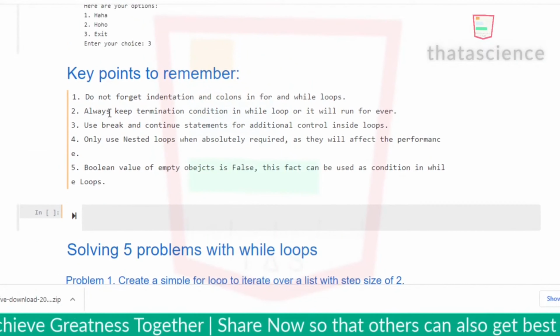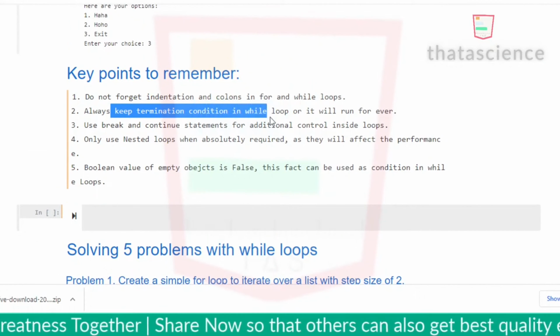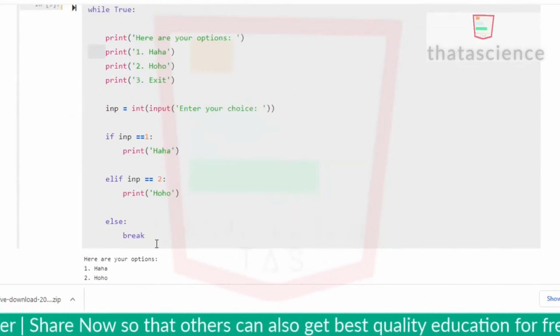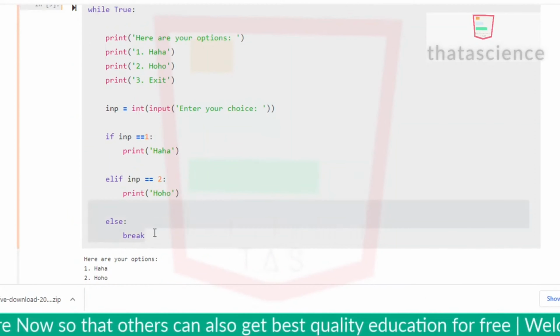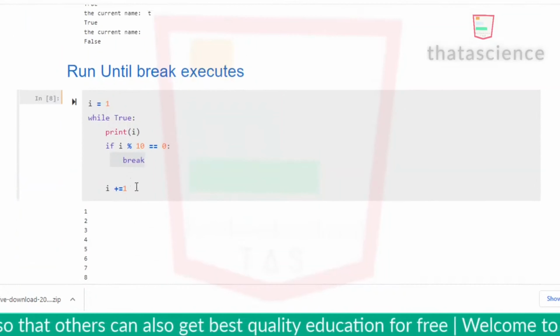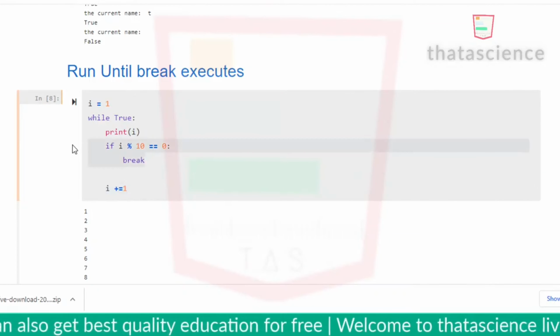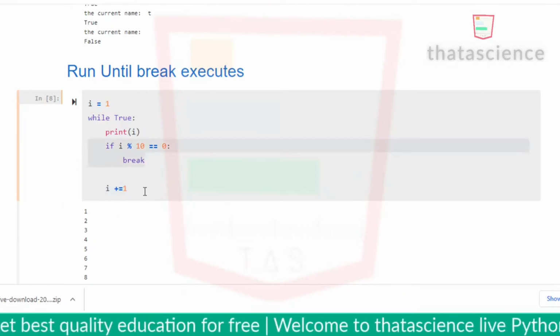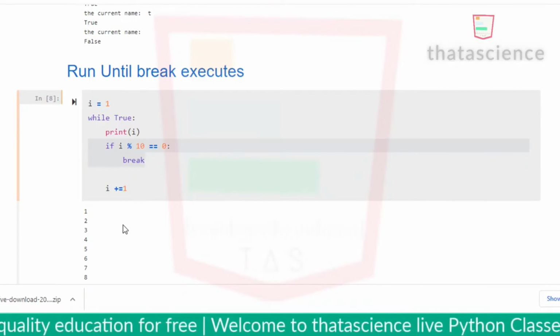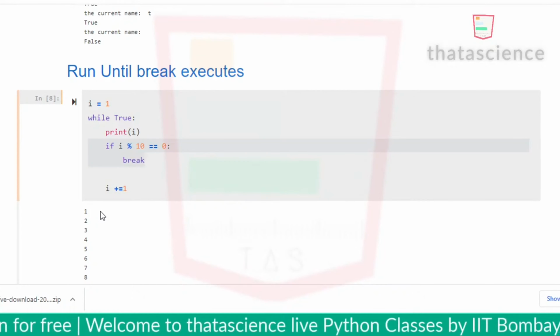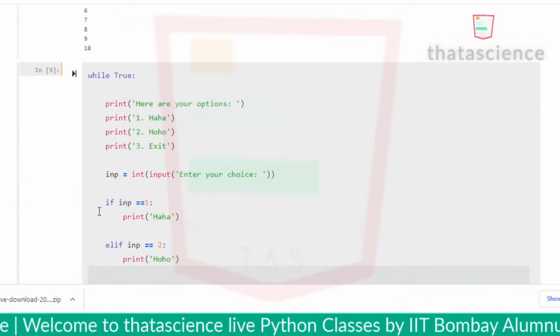Second concept, always keep a termination condition in a while loop, otherwise it will run forever. If you don't keep any termination condition like else here, break here, or this i plus equals 1 and this break condition here, then it will keep running forever. So always keep in mind the termination condition even before you start writing the while loop.